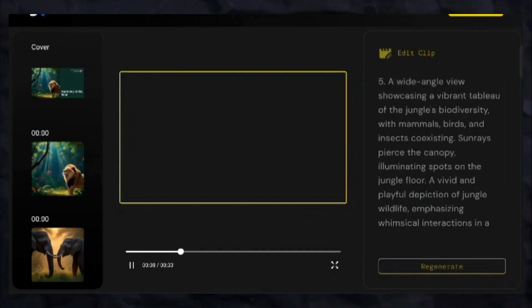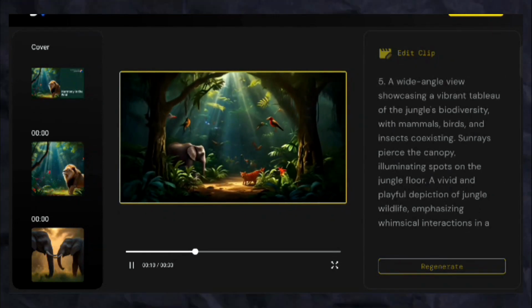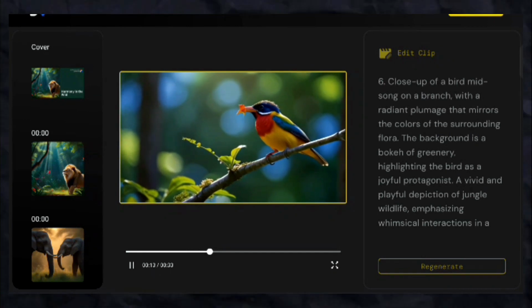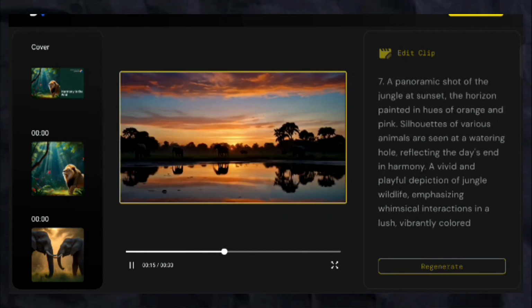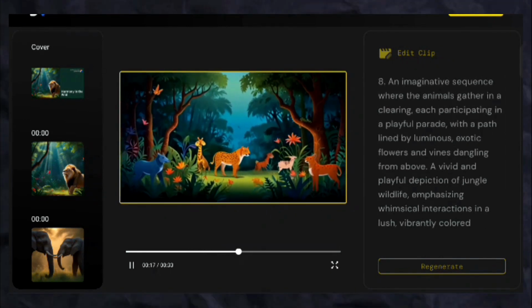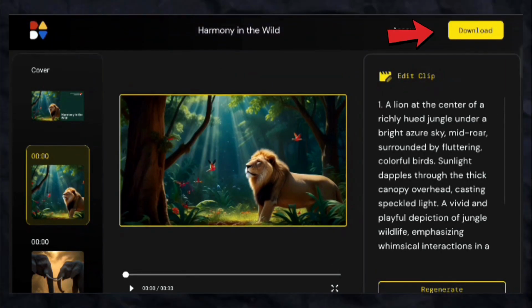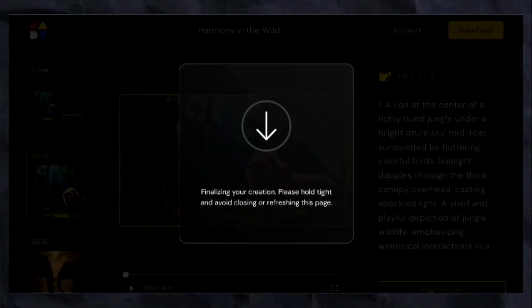It's a completely free tool, so you can generate as many times as you like and create scenes of your choice. So in my opinion, this song has become quite amazing just by editing 2 scenes. Once you're satisfied with your video, you can download your video from here. So let's check the final result now.